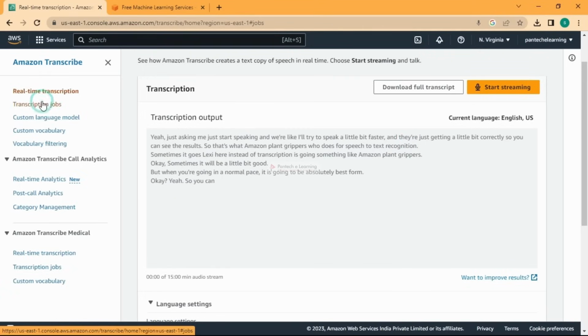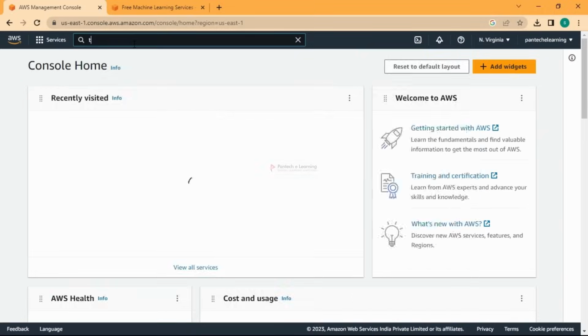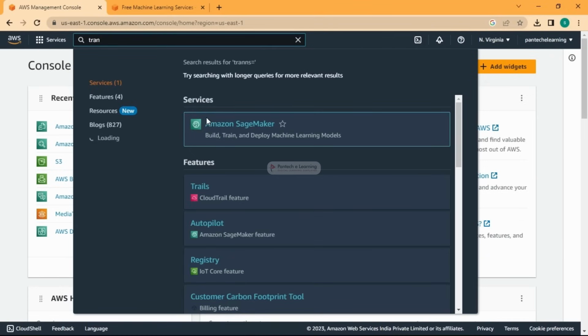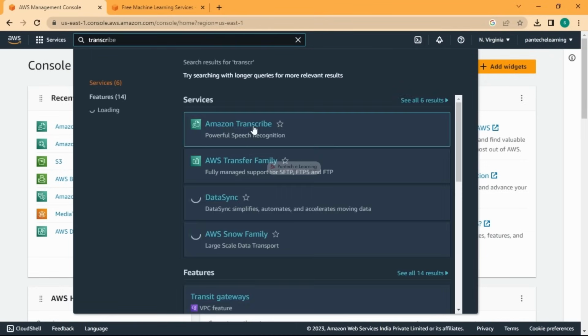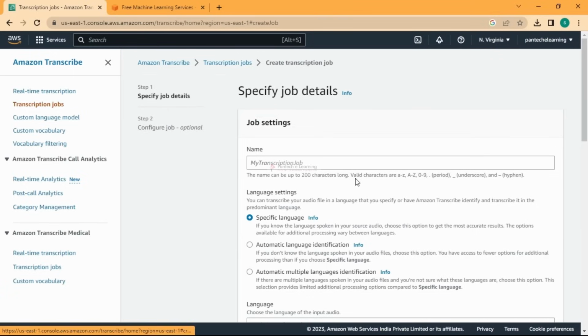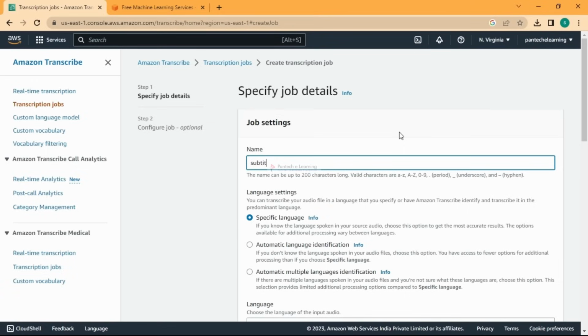Let me go into the transcription jobs now. So in the transcription jobs, let me create a job. I'll add a name, subtitle generator.